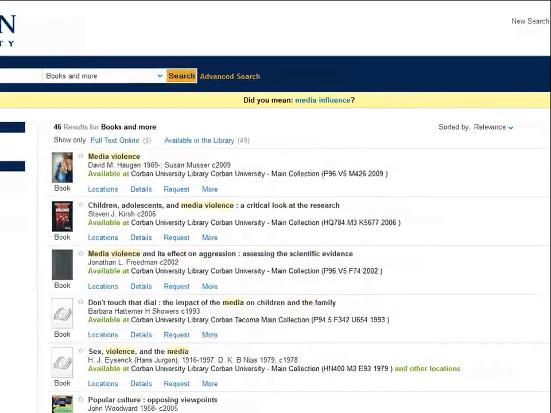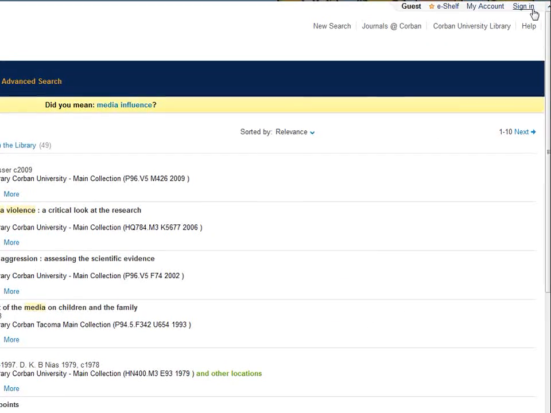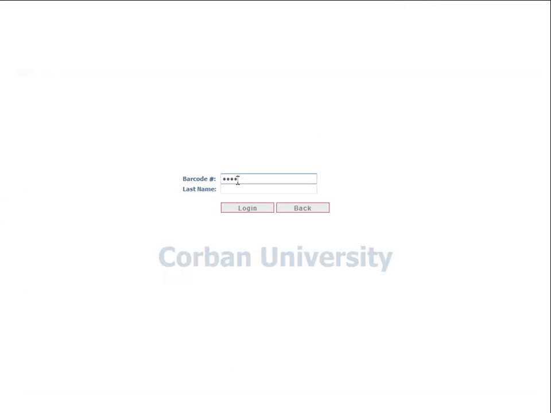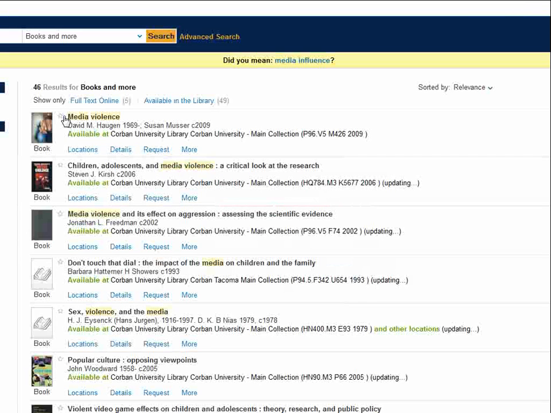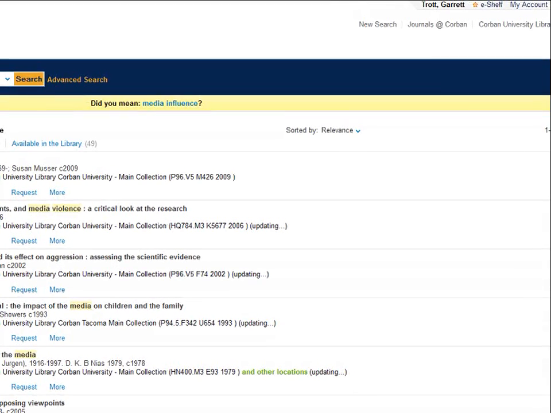No. If you go to the upper right hand corner of CorbanSearch, there's a tab for Sign In. Click on it. It will ask for your last name and a barcode number. This is the same barcode number that is on your student ID card. Click on Login. Now if you click on the small star next to the title of each item, it saves the item to your eShelf. As long as you are a student here, this content remains in your eShelf until you go in and manually